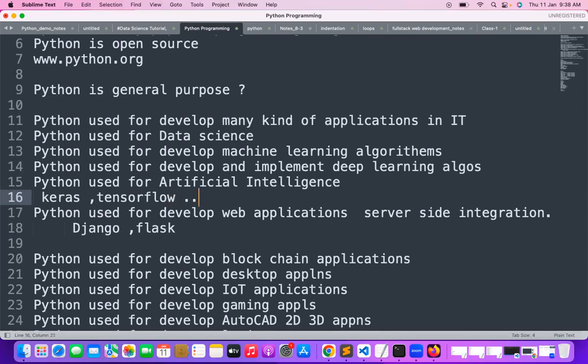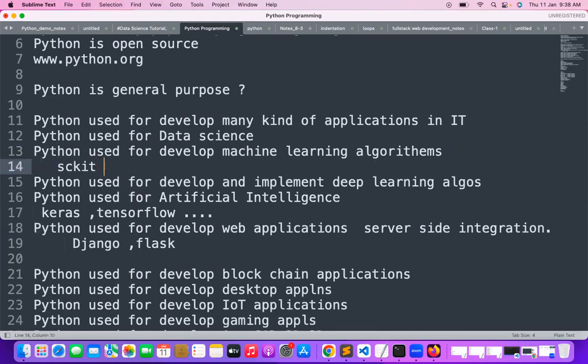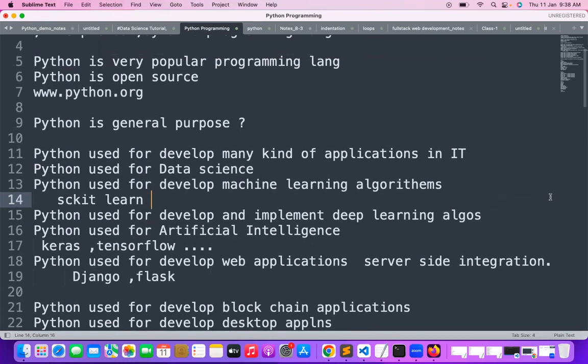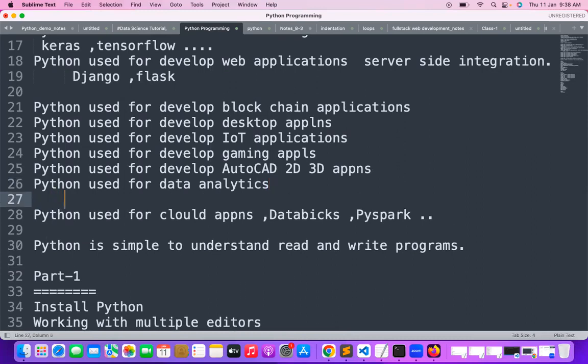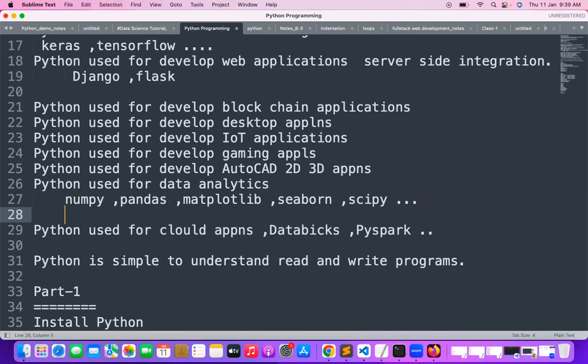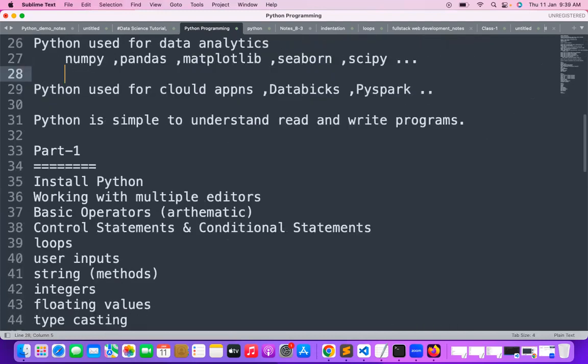And there are other things. And coming to machine learning applications, machine learning mostly works with scikit-learn. And for data analytics, mostly working with NumPy, Pandas, Matplotlib, Seaborn, and SciPy. There are different kinds of libraries that work for data analytics. Okay, so let us continue with part 3 here.